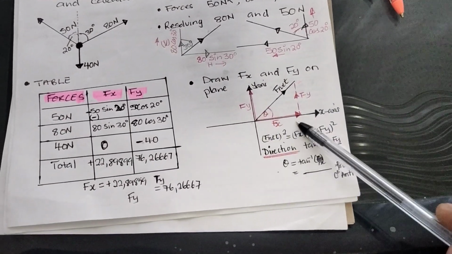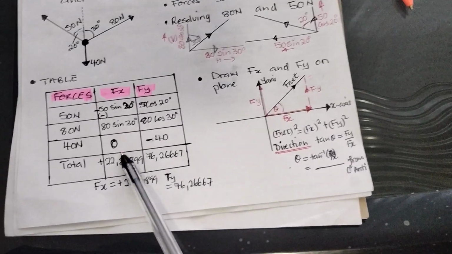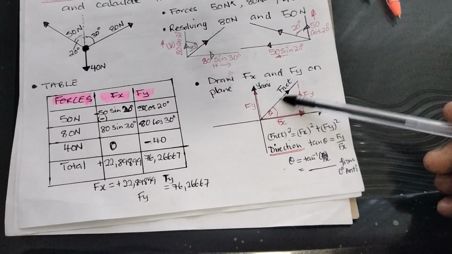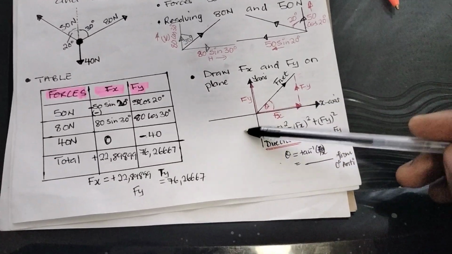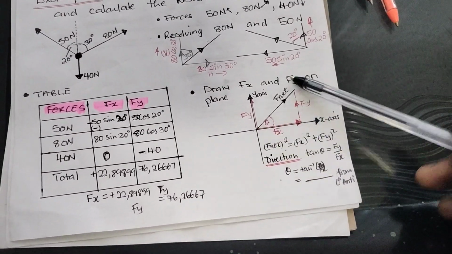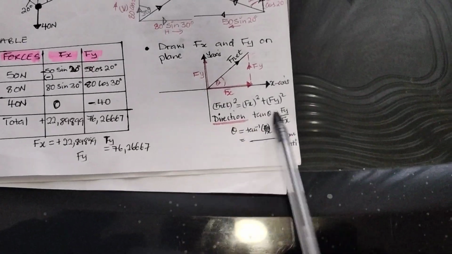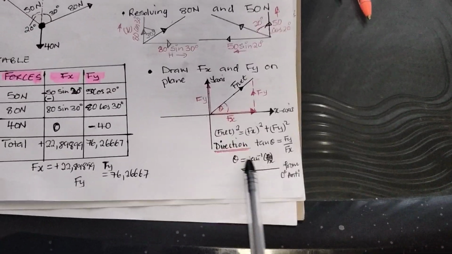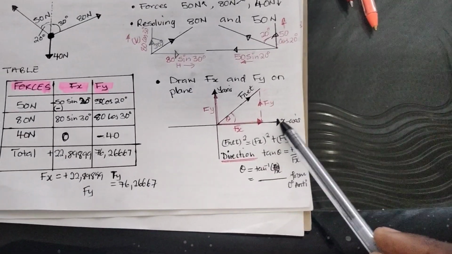So this is our Fx. Look, it's positive. So it's 22 this side, then 76 this side. Then we use Pythagoras theorem. So our resultant is always at the center. So we apply our result. The direction of the resultant is given as tan theta equals Fy over Fx. Then we find that angle. Then we say from 0 degrees.